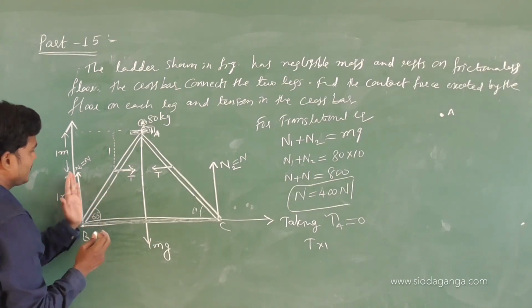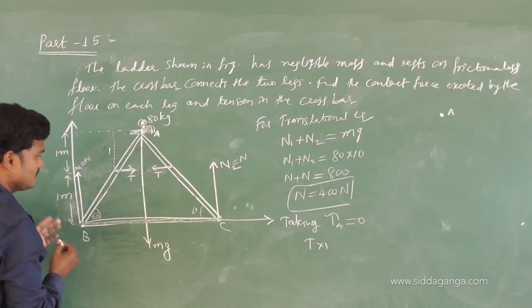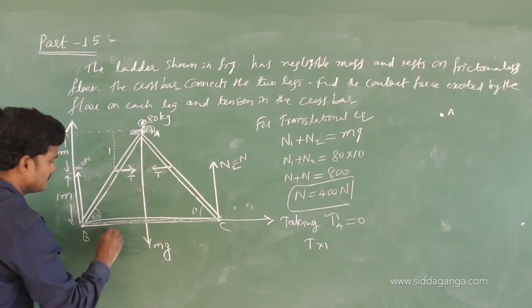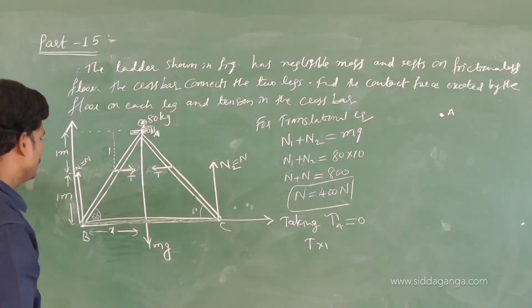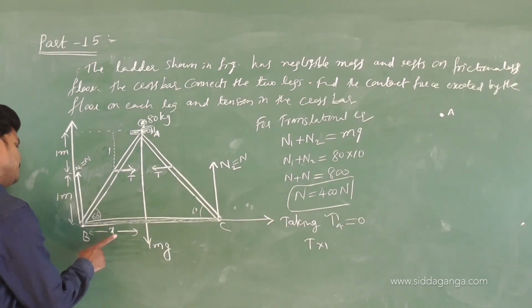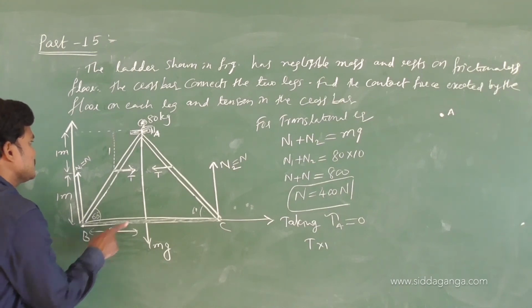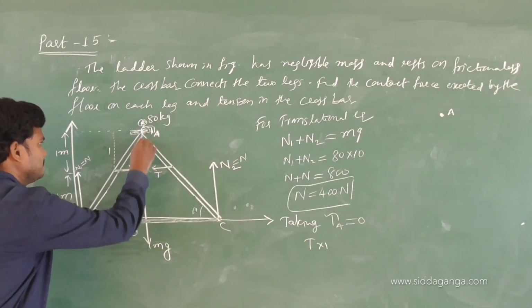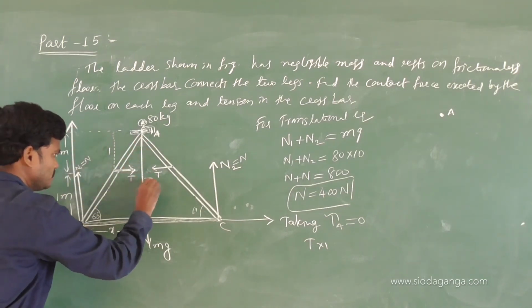And see this one, N. At what distance is N? Let us suppose something X. This is not given. Don't expect it to be 1. How much is this height? 2 meter. This is 2, so this is also 2.